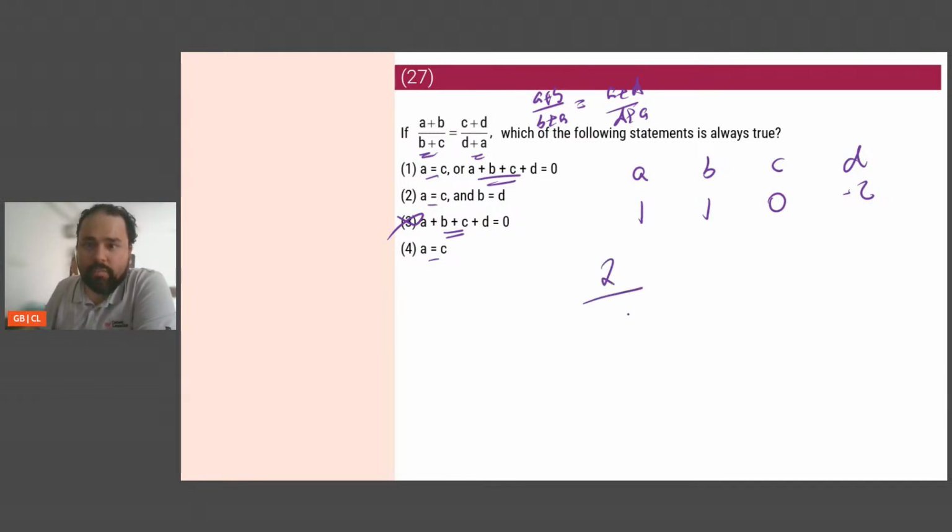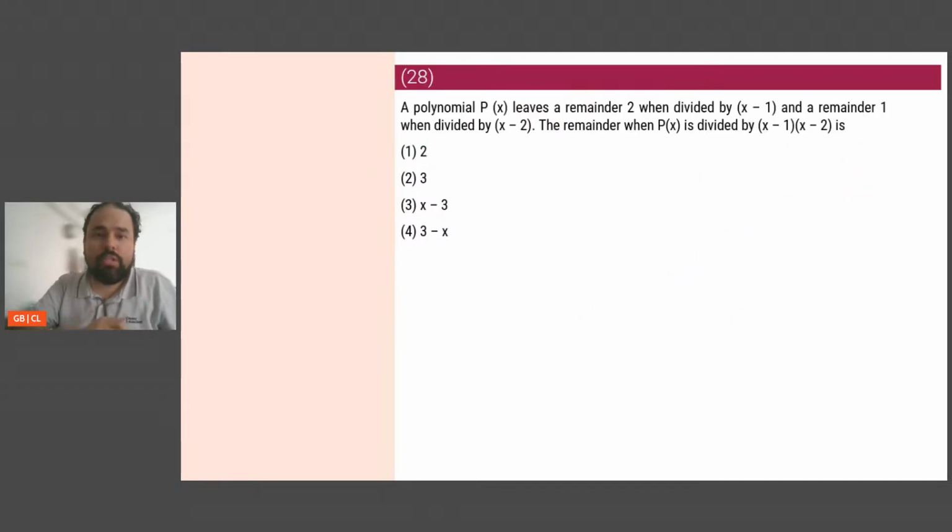What do I get as A plus B? I get 2 divided by B plus C, which is 1, is equal to C plus D, which is minus 2, divided by D plus A, which is minus 1. 2 is equal to 2. Satisfied. So A plus B plus C plus D equals 0 could also satisfy, or may satisfy. A equals C also satisfies. Only possible answer is option 1. I will use the options to get to the answer. I will not waste any time.